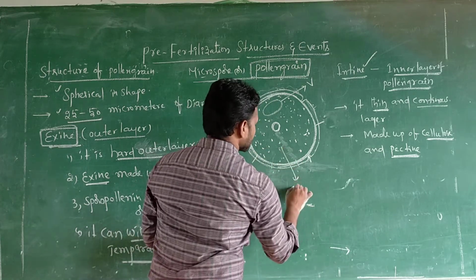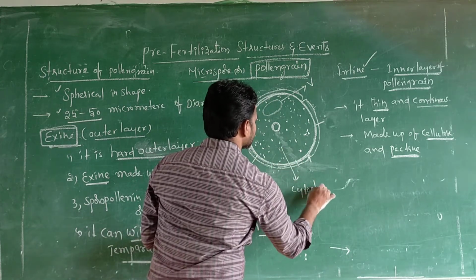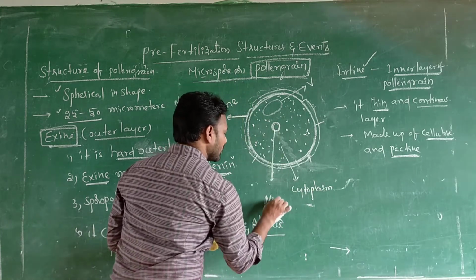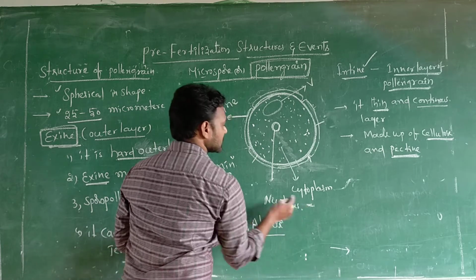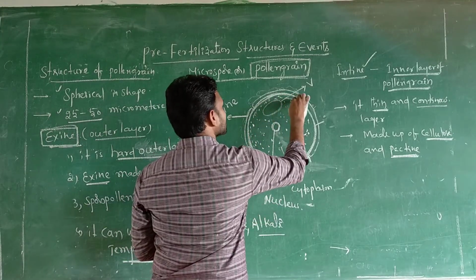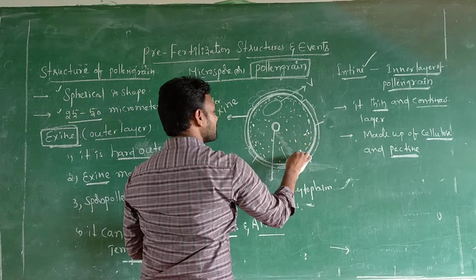This is cytoplasm. And this is which one, sir? Nucleus. This cytoplasm is surrounded by plasma membrane. This is the intine. After the intine comes the plasma membrane.